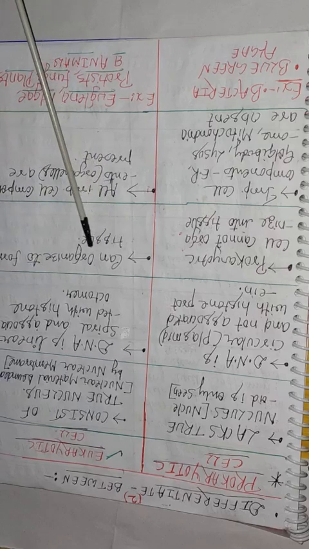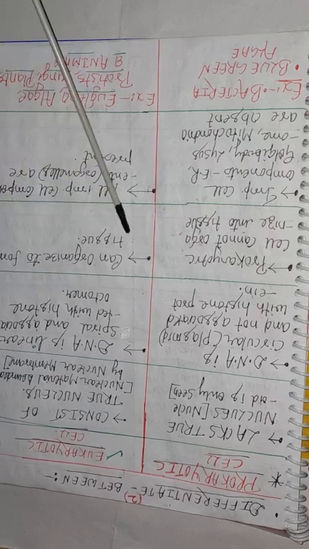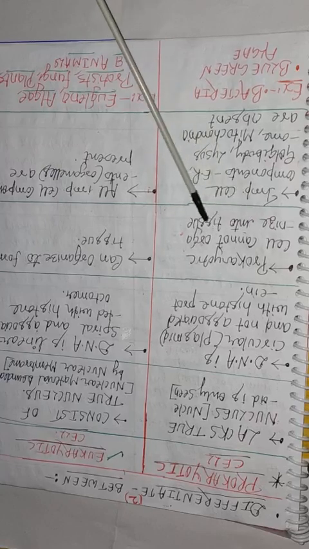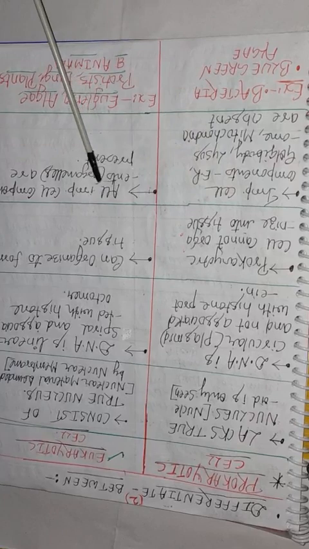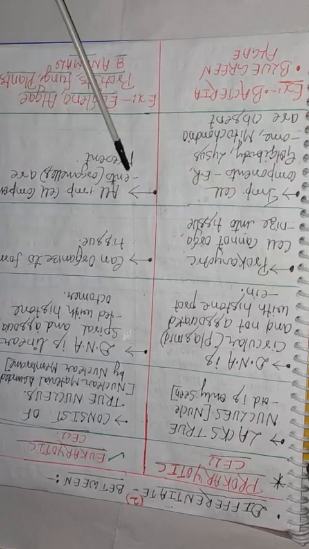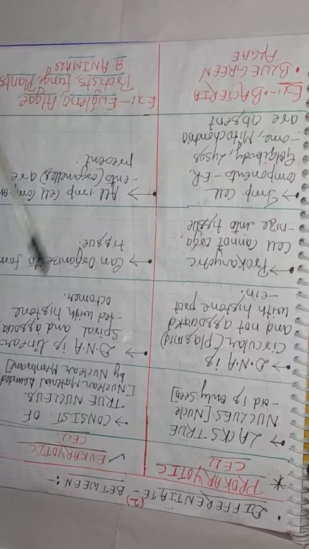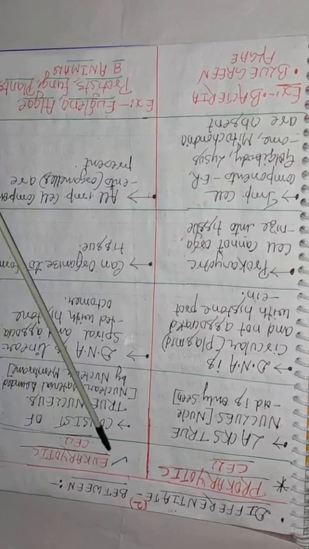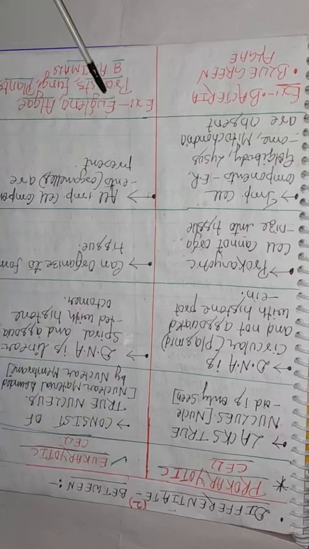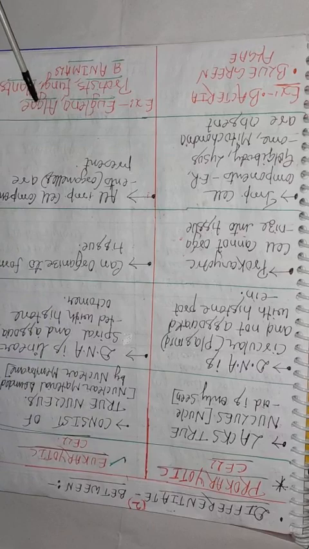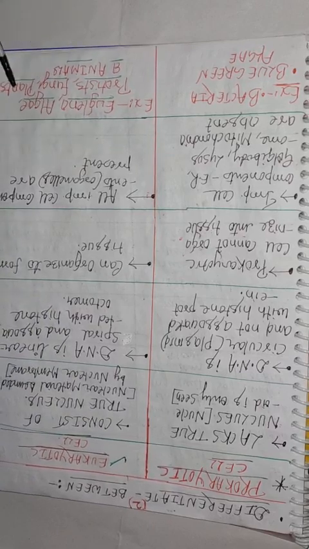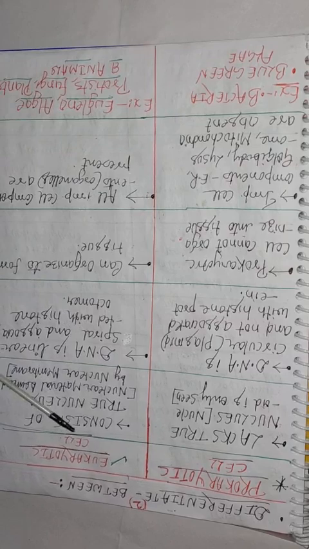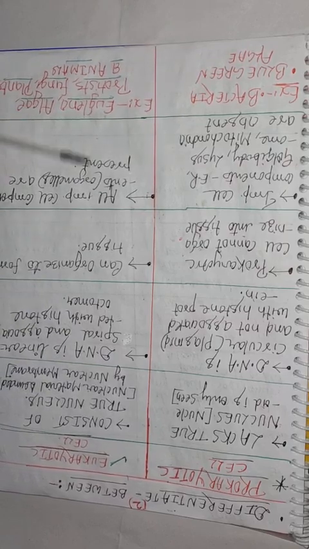Then another characteristic feature of the eukaryotic cell: it can organize to form tissue, but here there is no organization or formation of tissue. And last but not least, children, all important cell components or organelles are present in the eukaryotic cell, isn't it? And the best examples: EU, eukaryotic, Euglena, algae, protists, fungi, plants and animals, except bacteria, isn't it? So these are the four features of the eukaryotic cell.